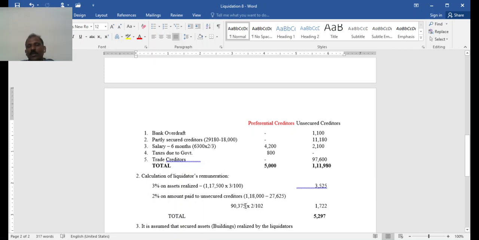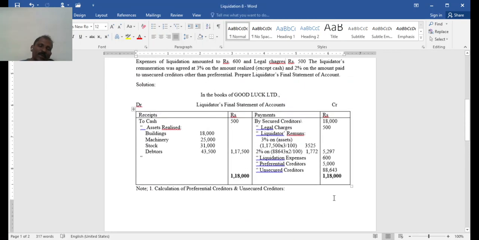The formula will be amount before commission into 2 divided by 102, that is rate over 100 plus rate. So thereby you get 1,772. Now 3,525 plus 1,772, our total amounts to 5,297.